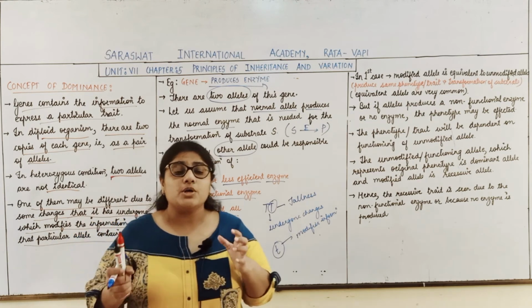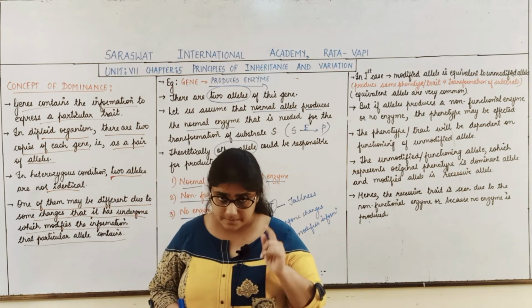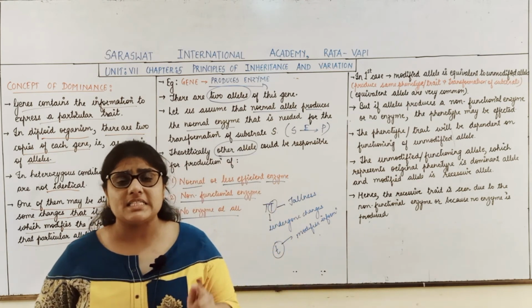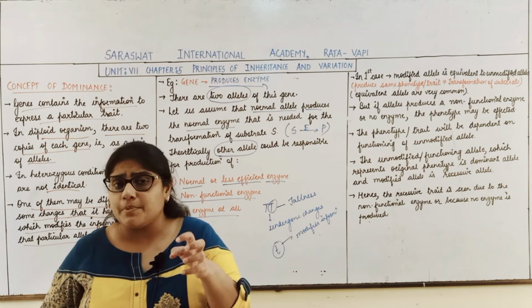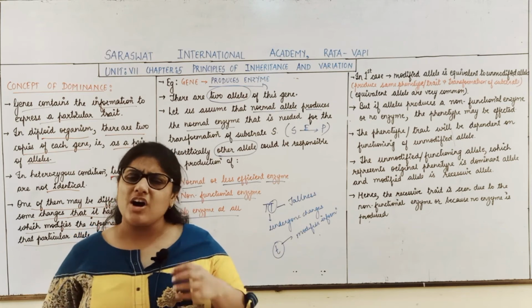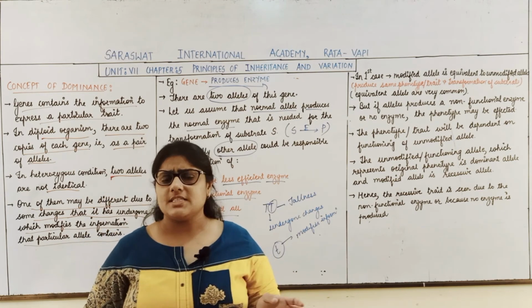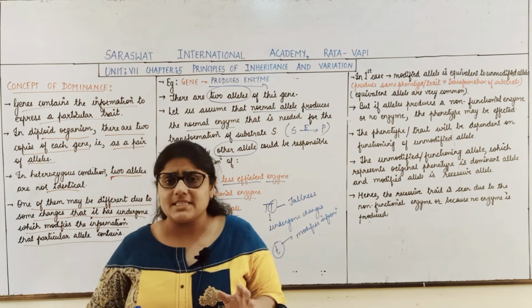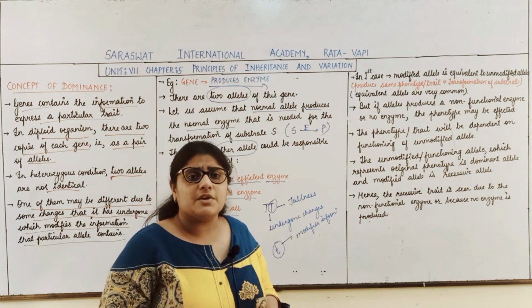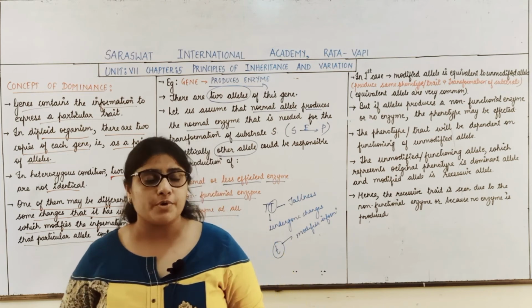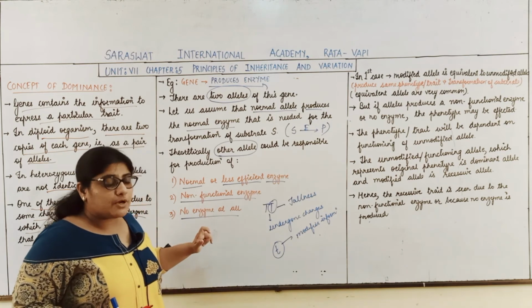What are the possibilities of the other allele? First, the other allele will produce a normal or less efficient enzyme, and as it is produced, it will convert the substrate into product. What is the other possibility?